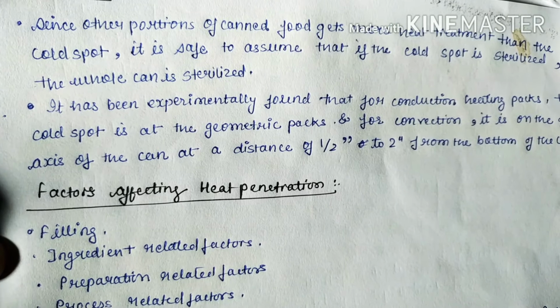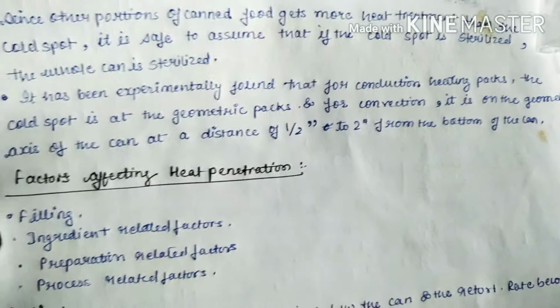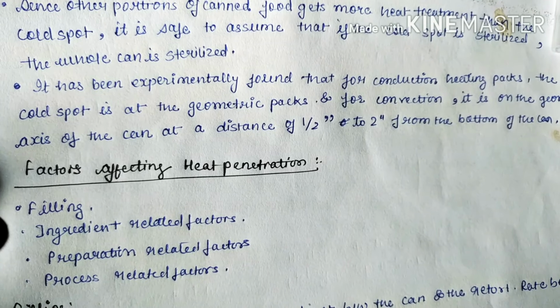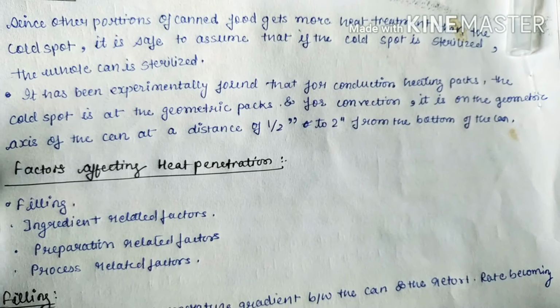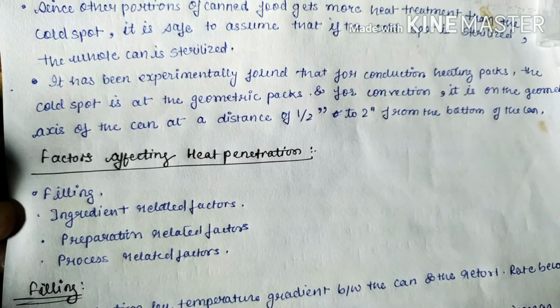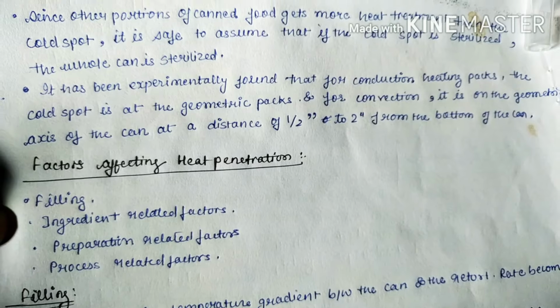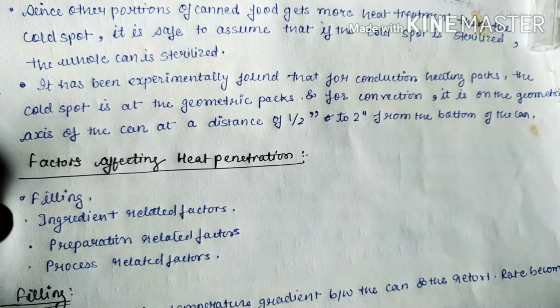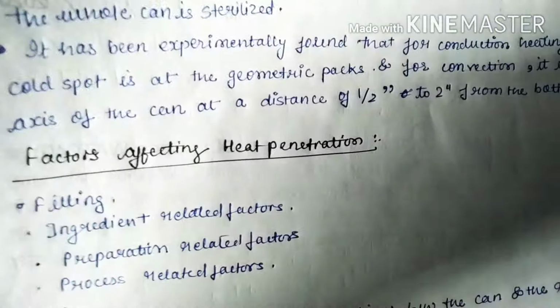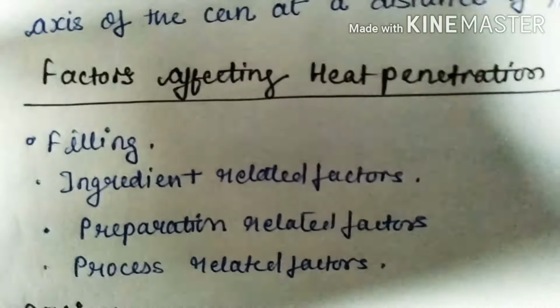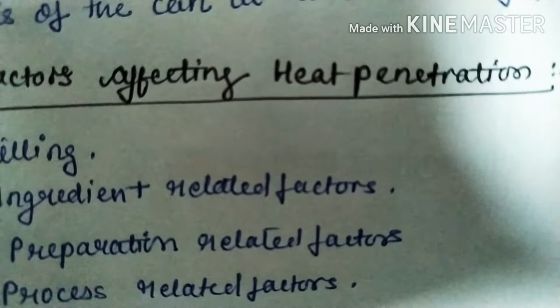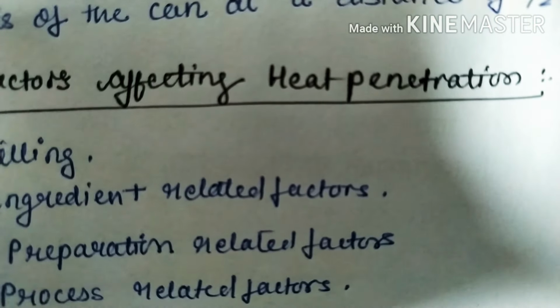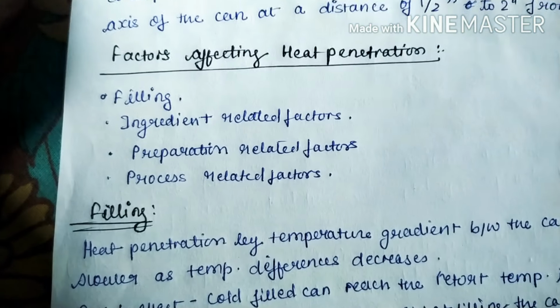And it has been experimentally found that for the conduction heating pack, the cold spot is at the geometrical center, and for convection it is on the geometric axis of the can at a distance of 1/2 inch or 2 inch from the bottom of the can. This is called the cold spot. The cold spot is actually a part of the can which is not heated properly, or if we heat the can from outside, there is a point in the can which is not heated, so that is called the cold spot.